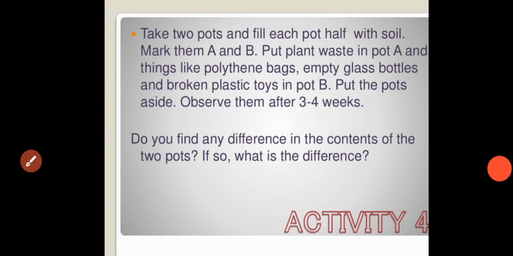Students, I will give you one homework question. You have to take two pots and fill each pot with soil, and mark them A and B. Put plant waste in pot A, and things like polythene bags, empty glass bottles and broken plastic toys in pot B. Put the pots aside and observe them after 3 to 4 weeks. Do you find any difference in the contents of the two pots? If so, what is the difference? You have to write it in your homework or classwork.